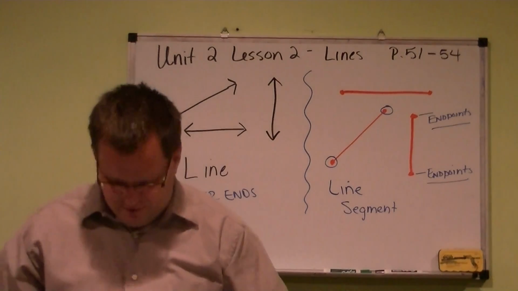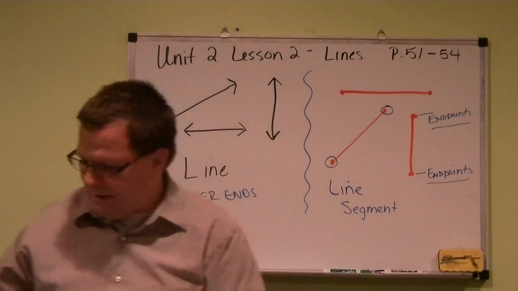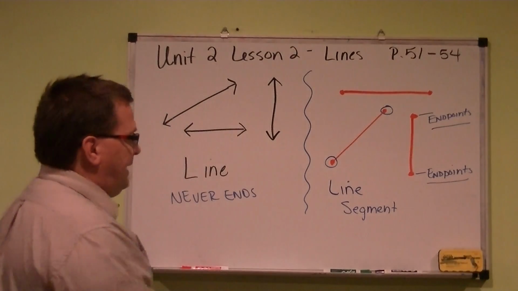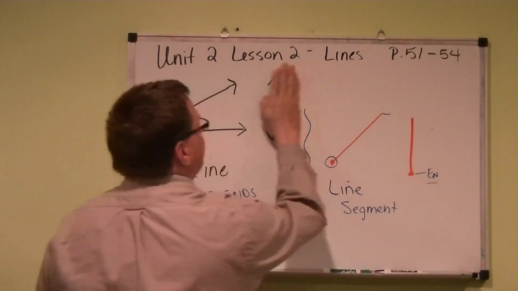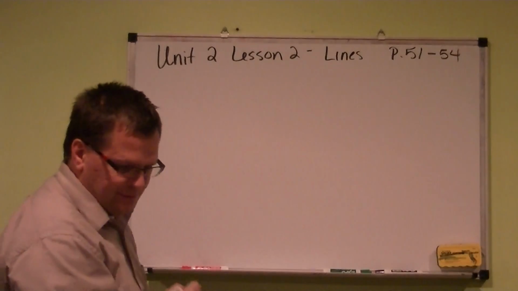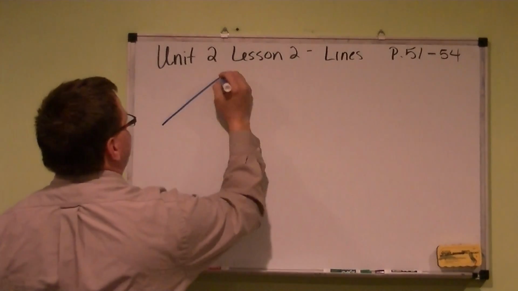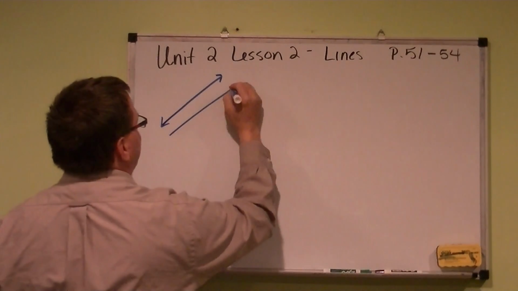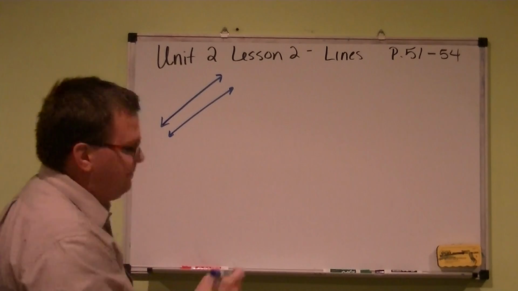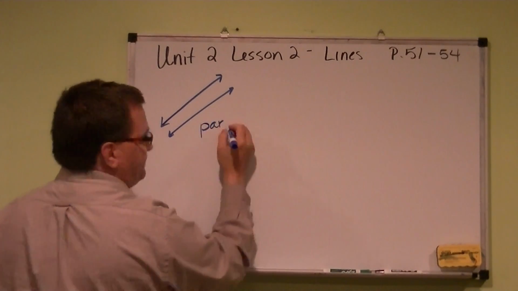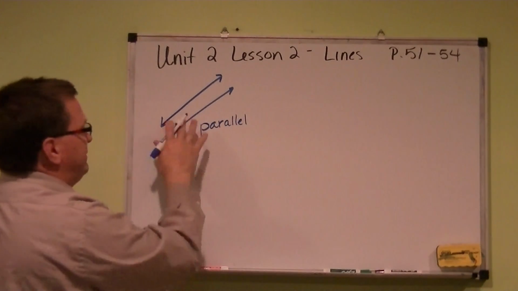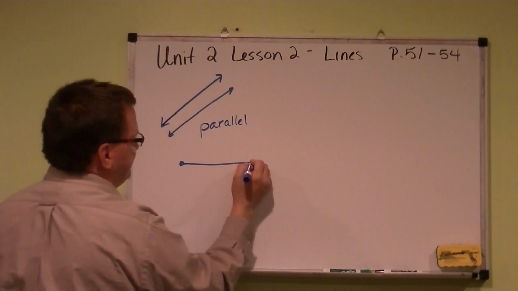If we turn over to page 52, we're going to talk about parallel lines versus perpendicular lines. When they talk about parallel lines, they mean basically these lines are always going to be going together. Two lines that are going to be parallel, and they can be either lines or line segments.